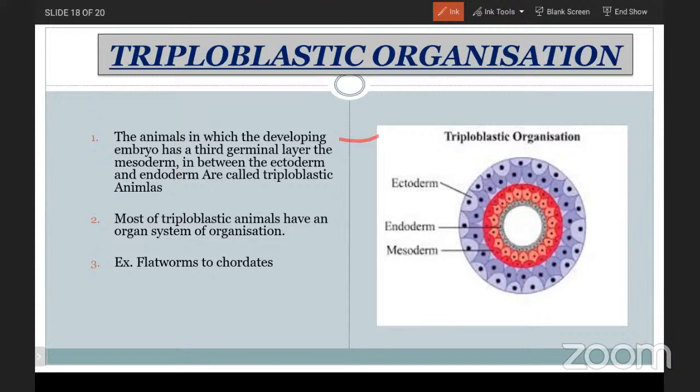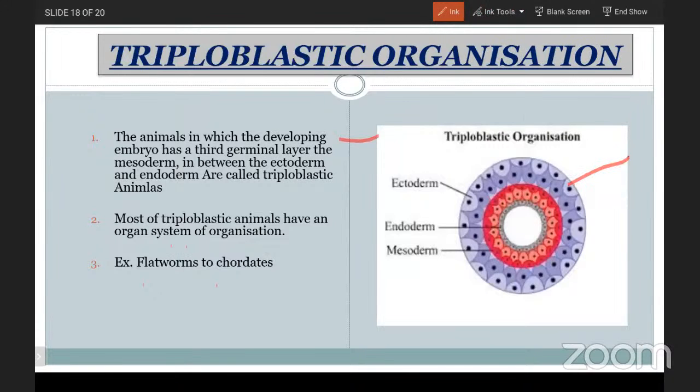Why can we say such a thing? Due to the presence of the mesoderm, most of the organs are produced from the mesoderm itself. That is the reason triploblastic animals, the organisms consisting of the three germinal layers, have the organ system level of organization. Examples: triploblastic animals range from the platyhelminthes to chordates.